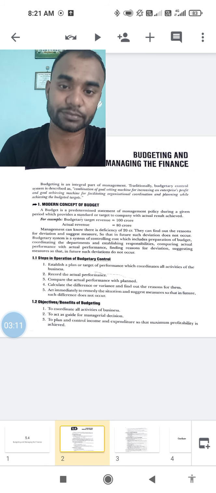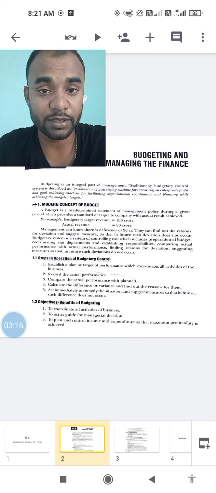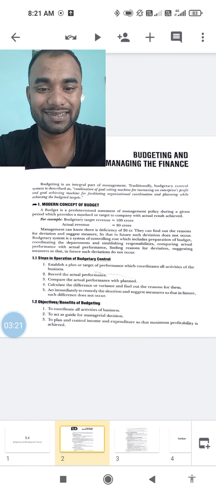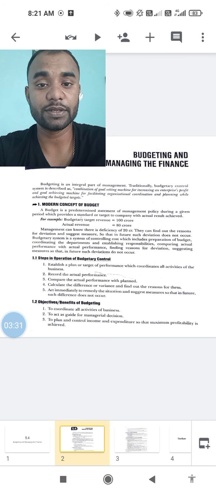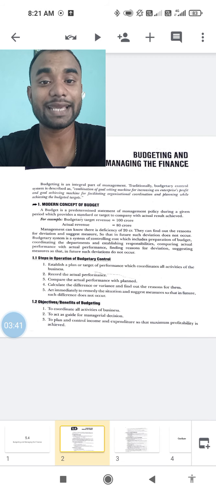Now here, some of the steps that will be used in preparation of budgetary control are: establish a plan or target of performance which coordinates all activities of the business, record the actual performance, compare the actual performance with planned, calculate the difference or variance and find out the reasons for them, act immediately to remedy the situation and suggest measures so that in future such differences do not occur.